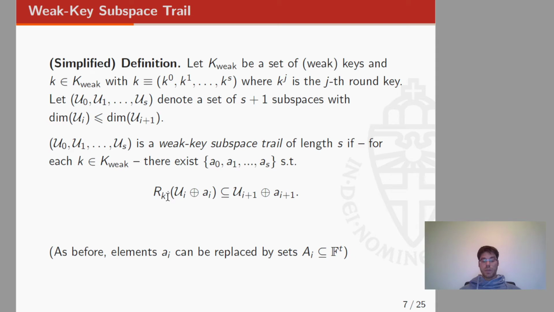To be a bit more formal, we have again a set of weak keys. We have a collection of subspaces which don't have to be invariant, and we ask that for each weak key there exist elements a0, a1, a2, ..., as, such that the coset Ui + ai is mapped into the coset Ui+1 + ai+1.